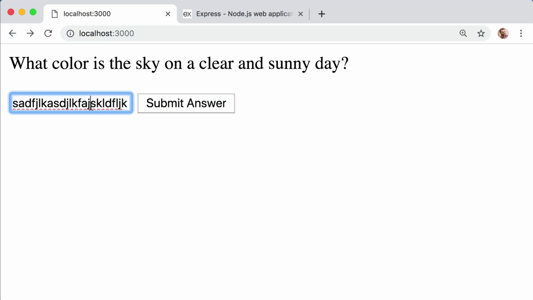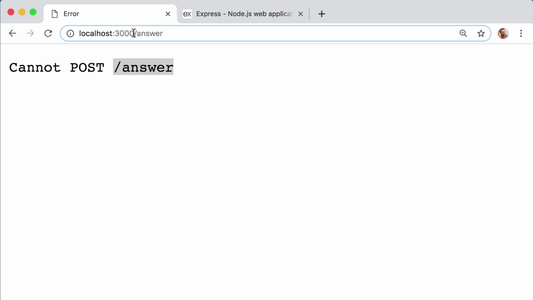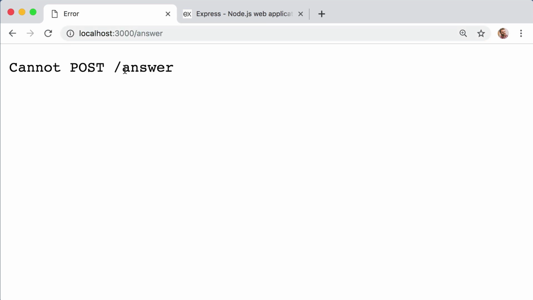So it needs to send that data, or in other words, it needs to post that data, hence the word post. So if I submit this form, we see cannot post to /answer. And that's because we never told our Express server what it should do in response to receiving a request to the /answer URL.